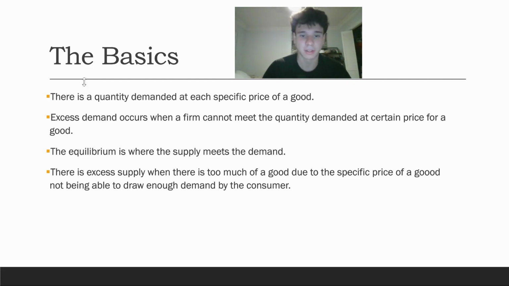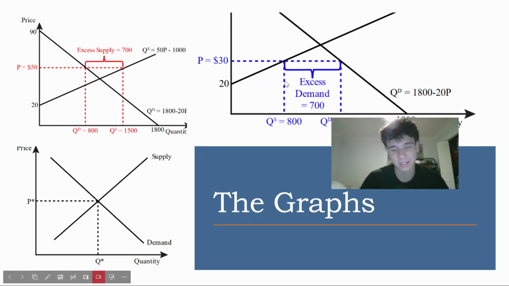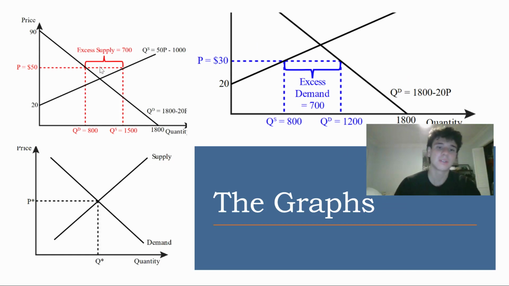So now moving forward, let me just go to the next slide. We have some graphs to analyze. The first graph I would like to visit is this one right here in the bottom. This is just a simple supply and demand chart. So right here we see a perfect equilibrium price. Here we see that the supply matches the demand and there's no shortage or surplus being caused. This is perfect. This is what we seek whenever we're selling a good. We don't want to go over, we don't want to go under. Perfecto, right there. The quantity demanded is being met by the company and we're all good.